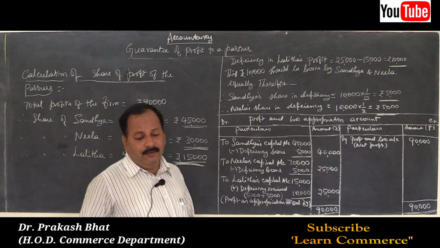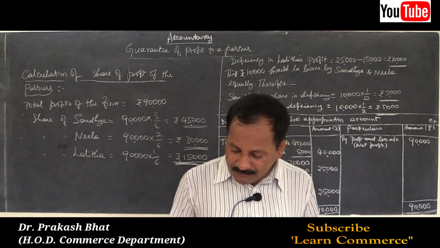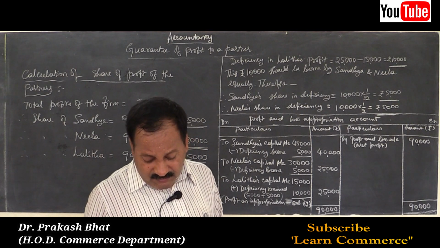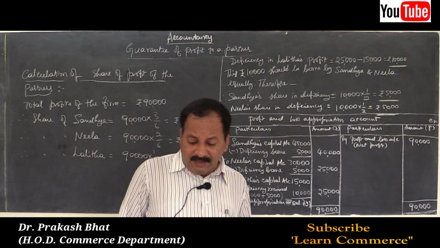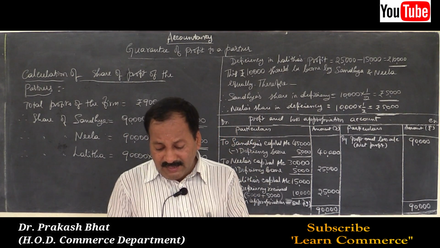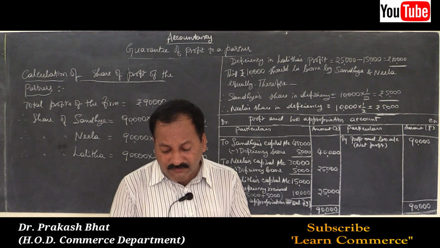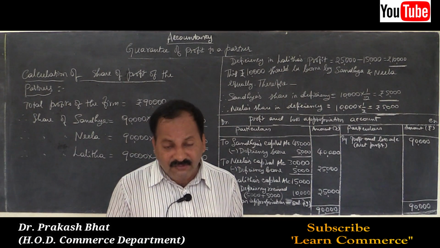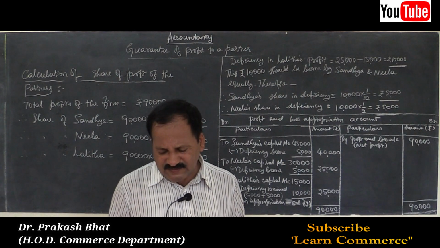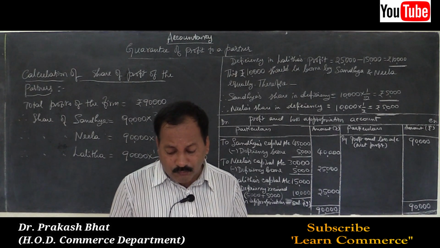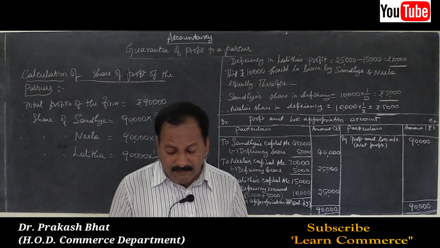Now I will give you an assignment. Take the fourth problem as an assignment. Arav and Neerav share profits and losses in the ratio of 2:1. They admit Saurav as a partner with 1/4 share in profits with a guarantee that his share of profit shall be at least rupees 25,000. Same, but the ratio is different here. Old ratio is 2:1, Saurav as a partner with 1/4 share.